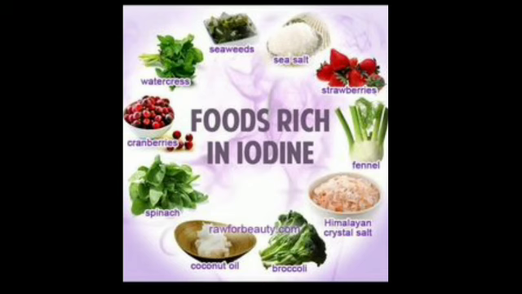Then the foods which are rich in iodine are iodized salt and seafood basically, but here are the various veggies and vegetables which are containing iodine. Is that clear? So iodine is present in these vegetables and fruits, and apart from this it is present in iodized salt and seafood. That is why we should always consume iodized salt containing iodine.